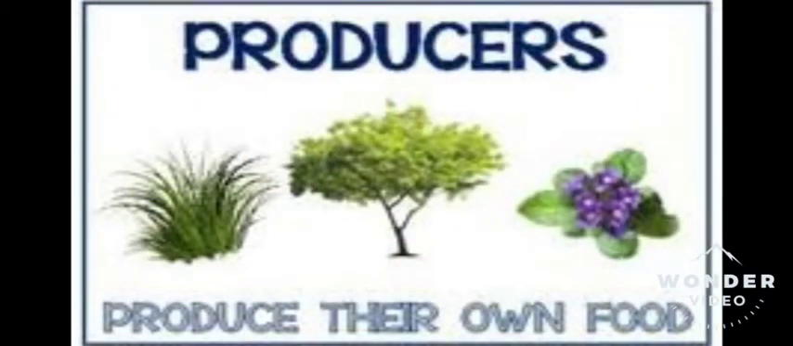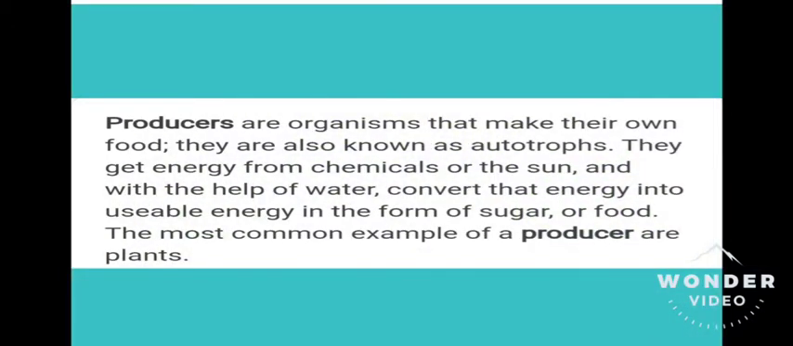Producers means they can produce their own food, that is, they are autotrophs. Producers are organisms that make their own food. They are also known as autotrophs. They get energy from chemicals or the sun, and with the help of water, convert that energy into usable energy in the form of sugar or food. The most common example of producers are plants.